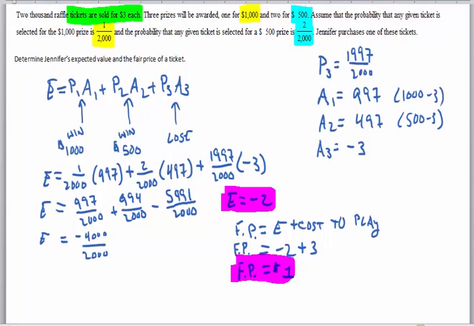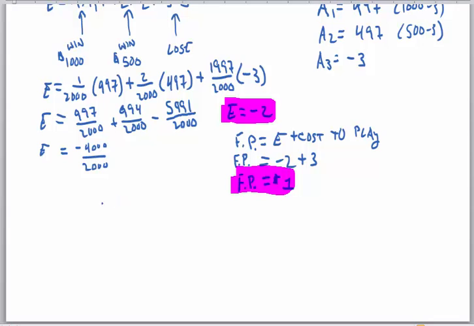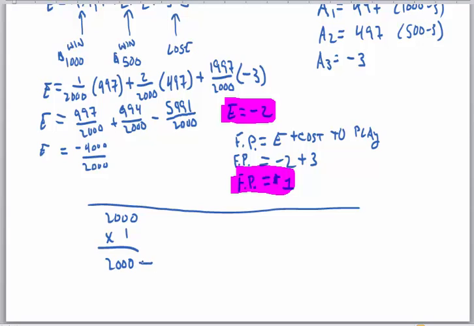The fair price is the amount that they would charge if they're just going to break even. So if there were 2,000 tickets, here, this is almost like a check really more than anything else. So I'll keep this separate here. If there's 2,000 tickets and they cost $1 each, that means they're taking in $2,000